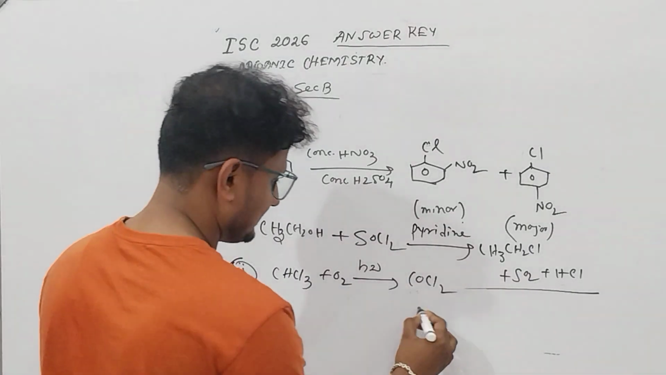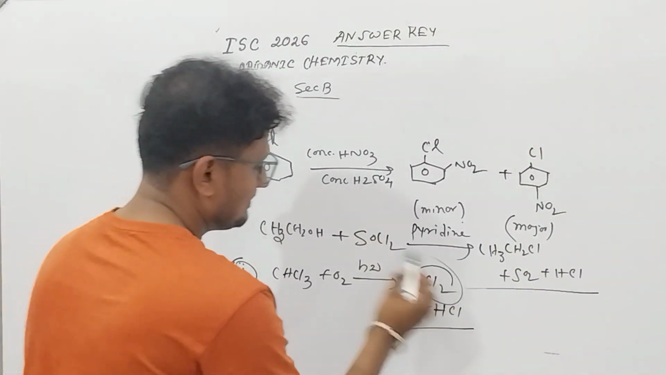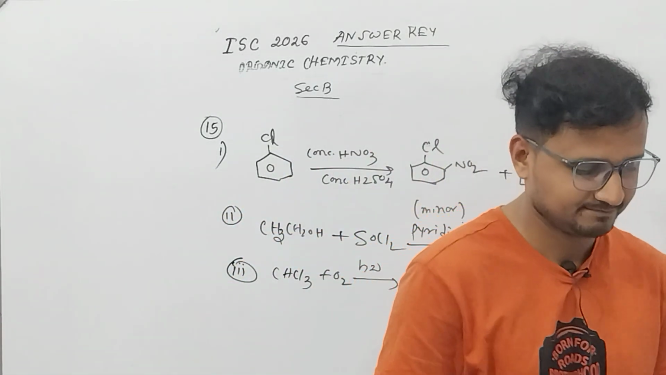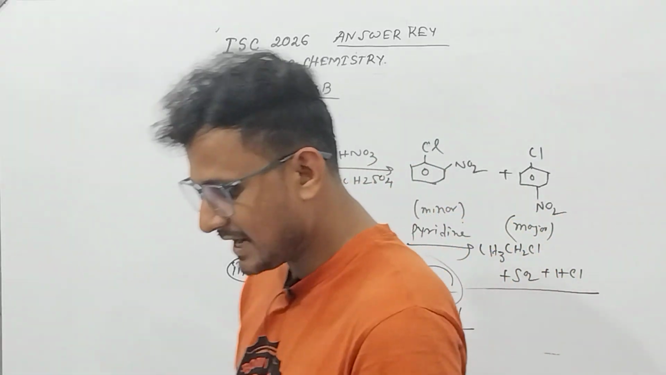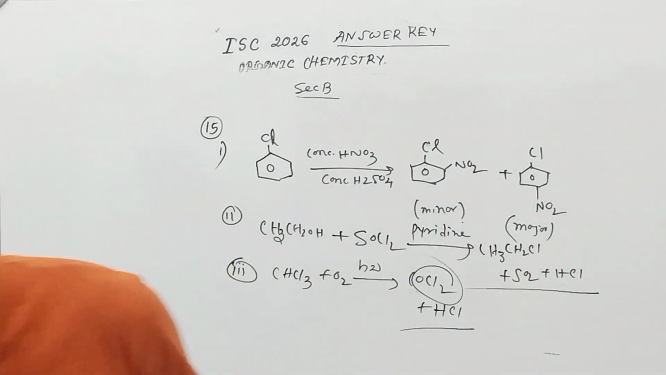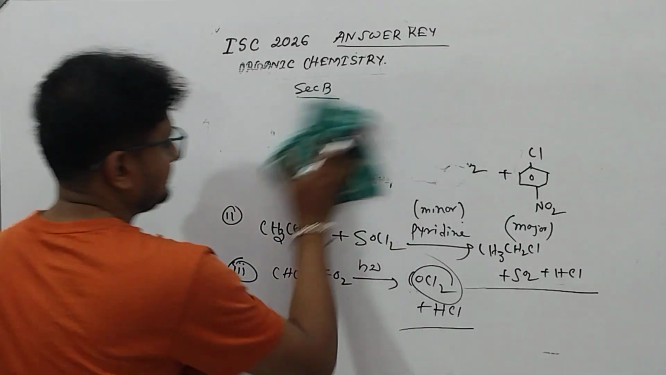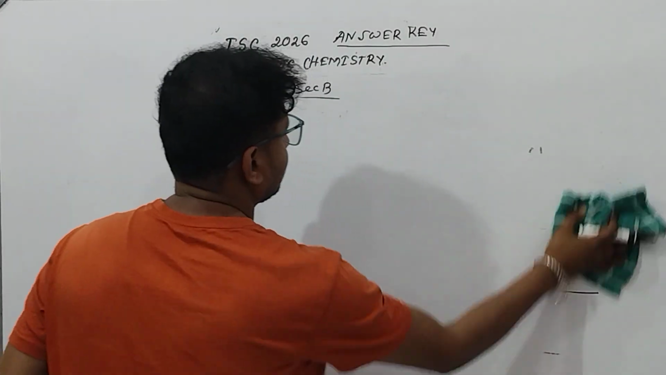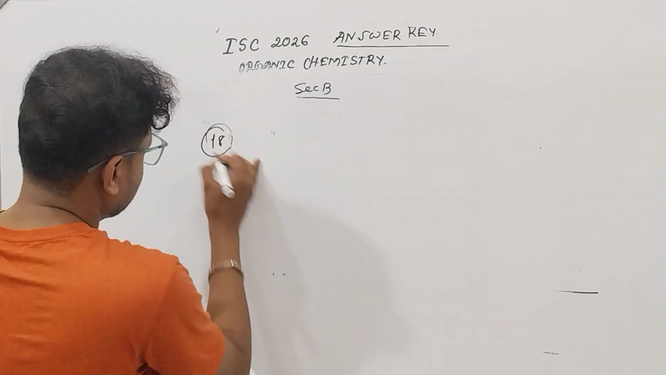Right, and HCl. So this balanced chemical equation you have to write. Okay. Now again question number 18 we have. There is again a kind of conversions are not given. Here you have to only write the product. Okay. Question number 18.